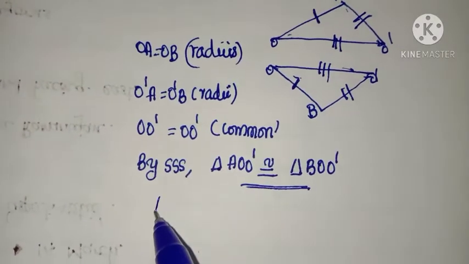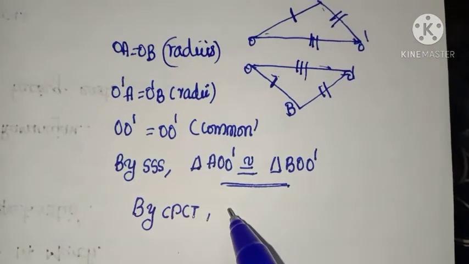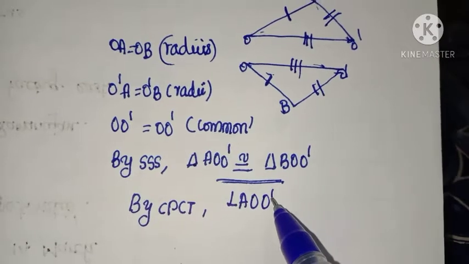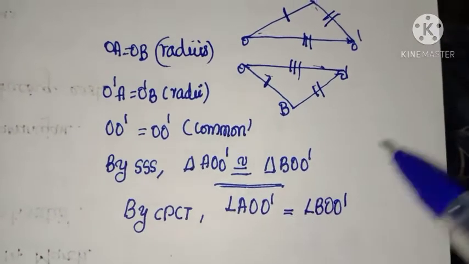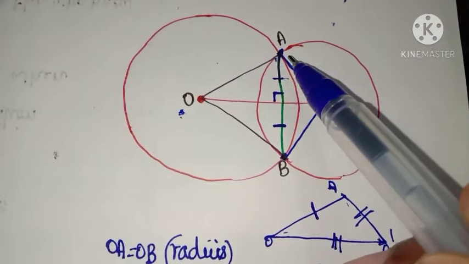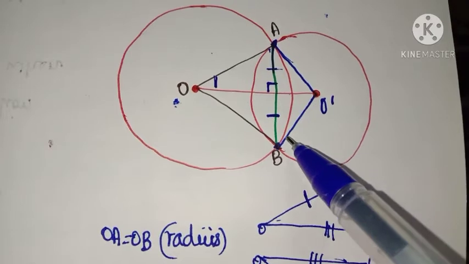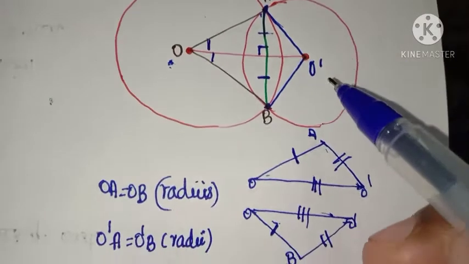Now, in this congruent triangle, apply CPCT rule. By CPCT rule, angle AOO dash and angle BOO dash, look at the figure, these two angles are equal.